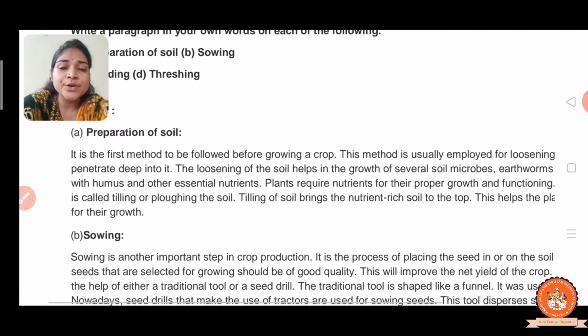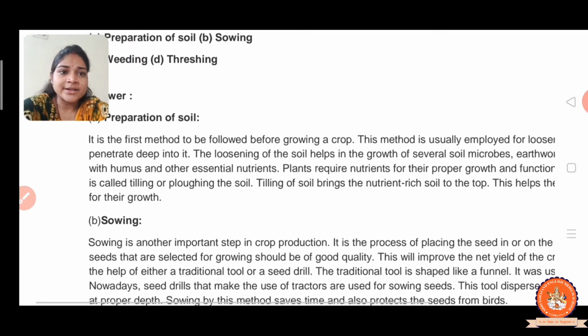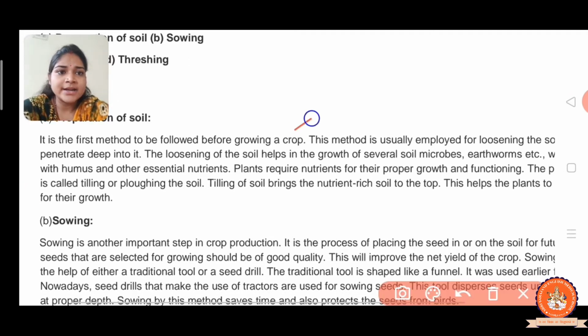What do we do before growing a crop? The loosening or tilling of the soil, right? That is why there is air passage between the soil particles, so that the roots breathe normally, right? The second point is to write in your book with points.